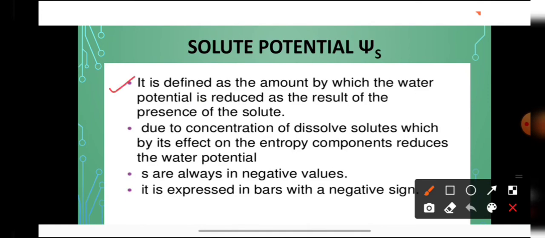So it is defined as the amount by which the water potential is reduced due to the presence of solutes. The presence of solutes has lowered the water potential value, so the solute potential value, students, is always what? Negative, because it has decreased the water potential value, and the maximum value of water potential is 0. So the solute potential value, students, is always negative. So psi S is always a negative value and it is expressed in bars with a negative sign.